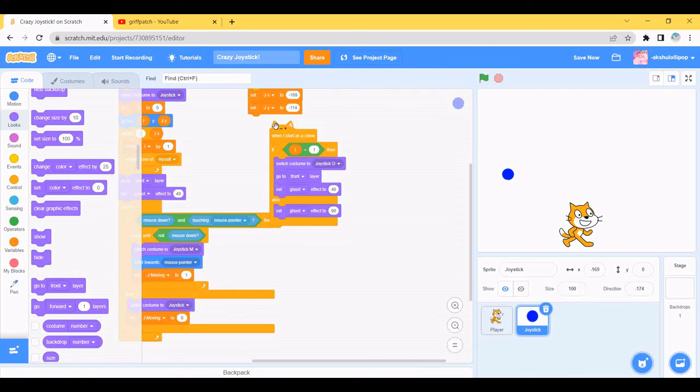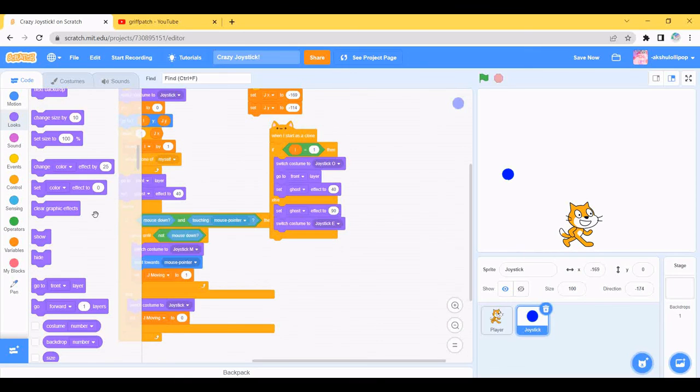So let's continue on the code. Yeah. So just duplicate this O and get here. Change to E. So let's continue.